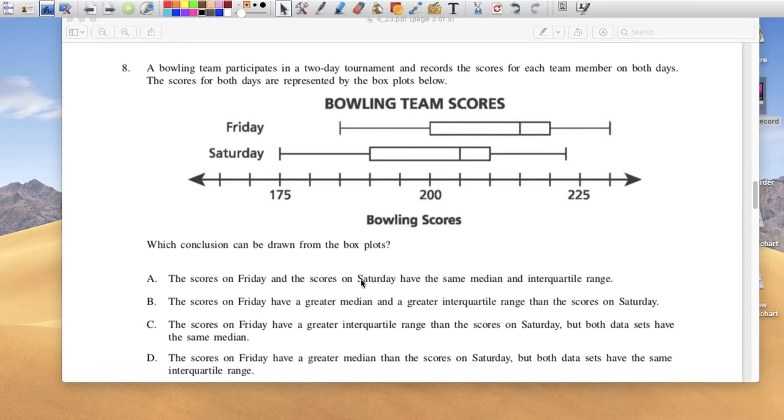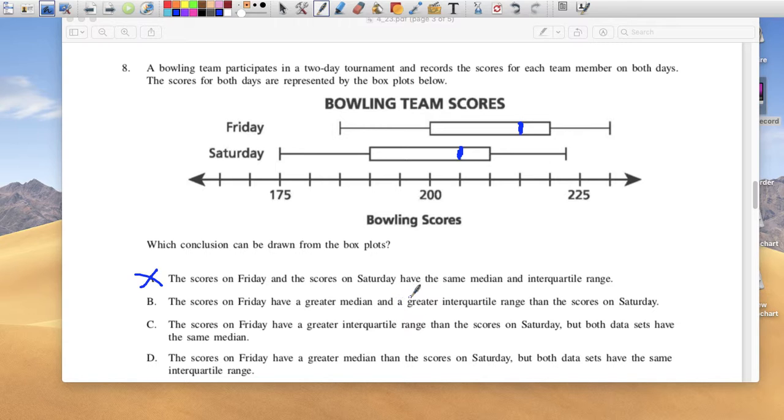The scores on Fridays and the scores on Sundays have the same median. Is that true? Well, here's my median, and here's my median. They're not the same, so A is gone. The score on Friday has a greater median. Yes, the one on Friday, you can tell right here, it's greater.